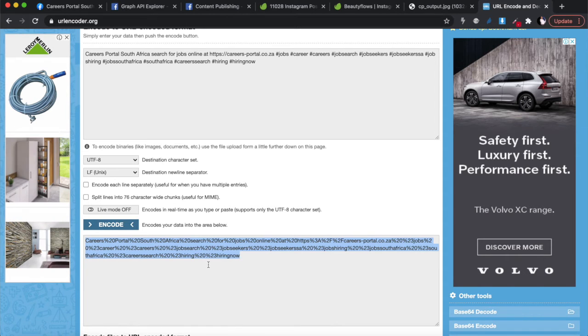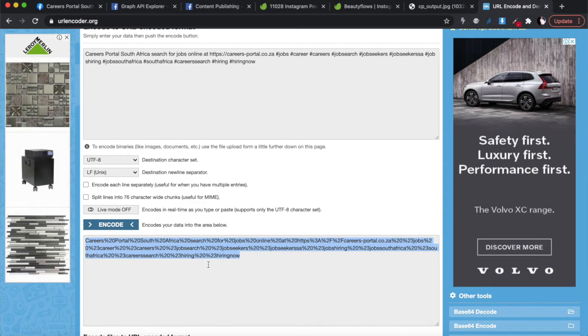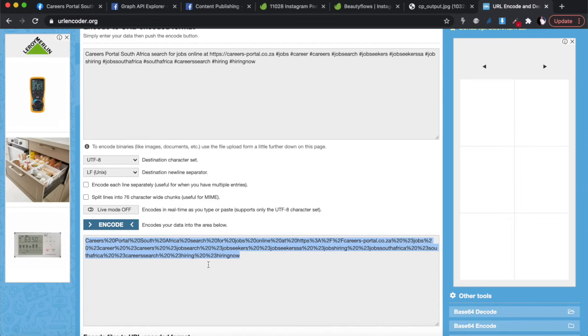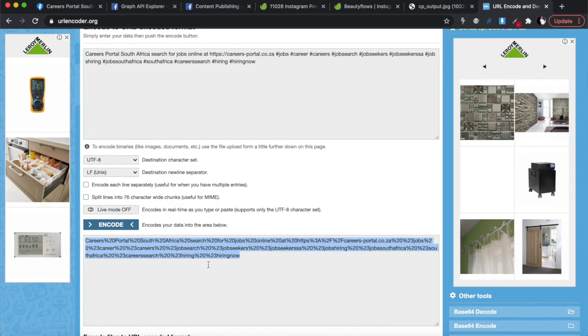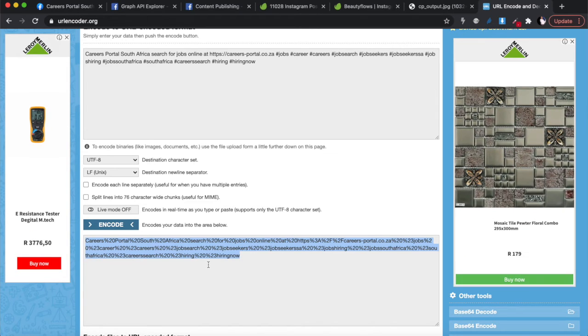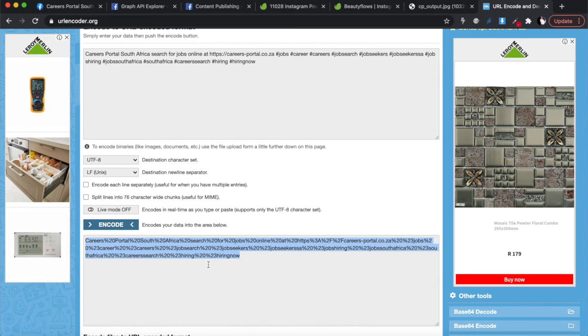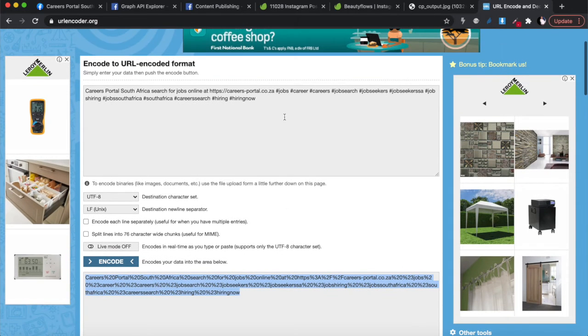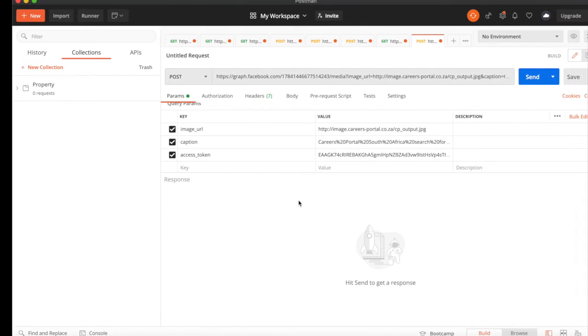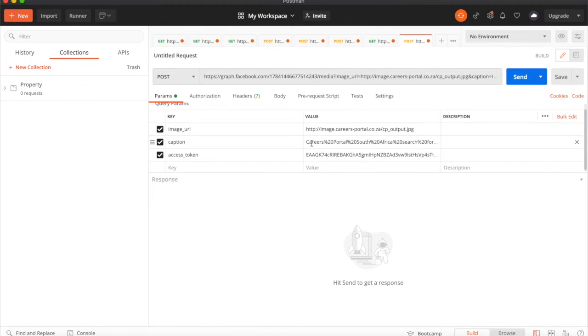All right. The reason why I'm showing you this is because I want to first test the code on Postman, like sending a proper curl request. Once I know that the code works on Postman, then we're going to write the code in Python. And when we write the code in Python, we're not going to use URL encoders because we're not going to send it that way. We're going to send it with JSON, okay? But anyway, if you entered your URL encoded message on the caption, it's going to look like that. I've just pasted it in there.